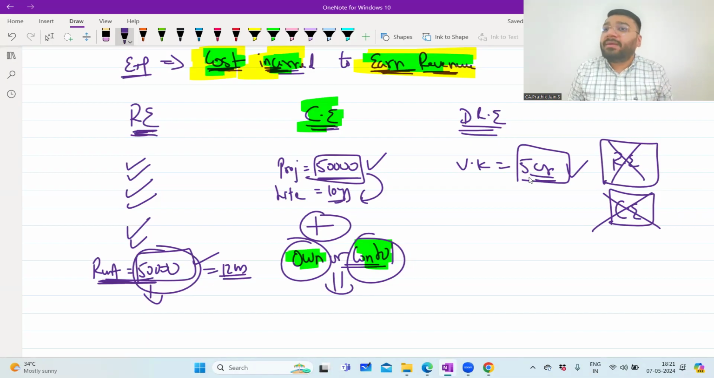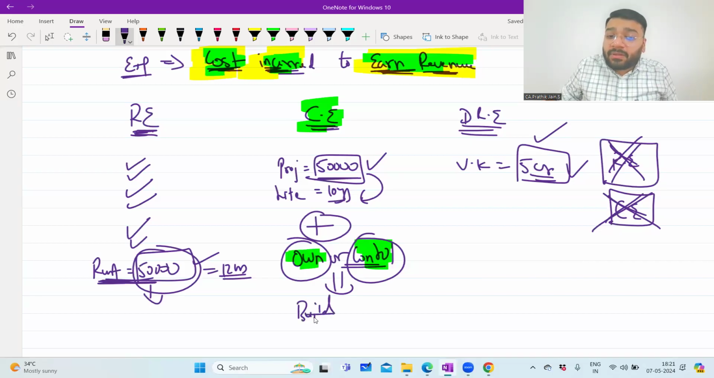I don't have anything in my name, nor will I get back the money that I pay in future. So this is neither revenue expenditure nor capital expenditure. If I talk about, let's say, a building, I paid 5 crore rupees. So this is capital expenditure.